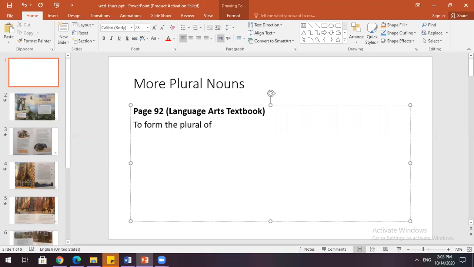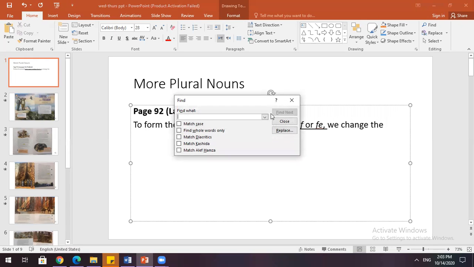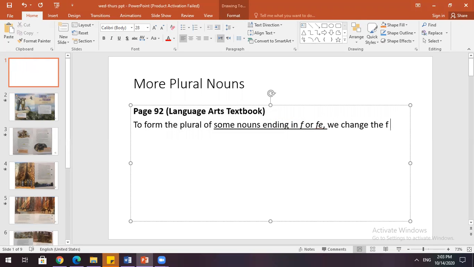of some nouns, underline this to make it clear, of some nouns ending in letter F, or in FE, we change the F to V, and we add ES.